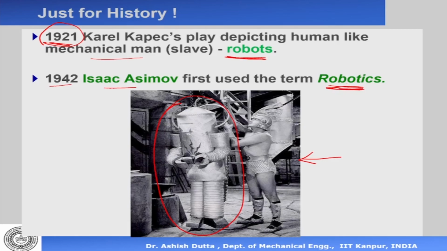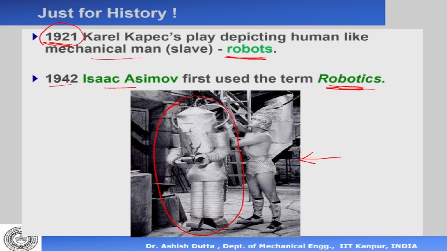And actually, his books talk about robotics in the next 200 or 300 years. That is interesting, because there was no robot at that time, and yet he could imagine that in future there will be robots and robotics, and this is what they would do and what they would look like. That's very, very amazing.